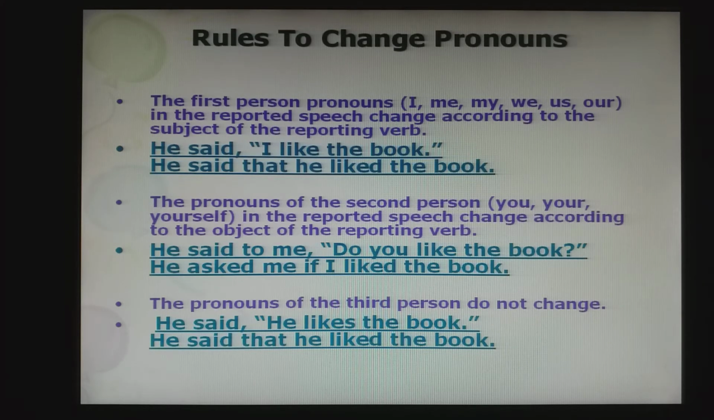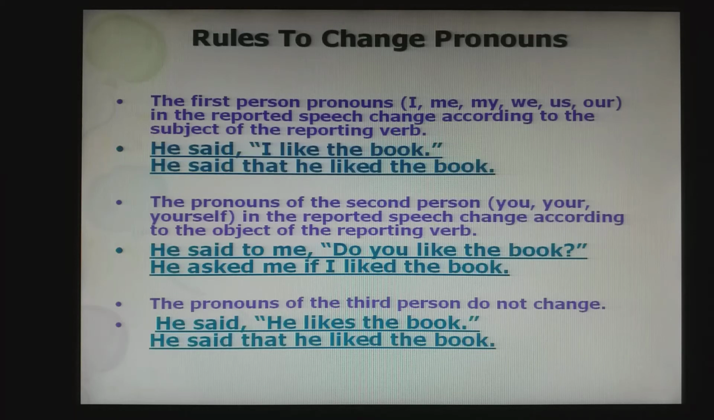The pronouns of the second person in the reported speech change according to the object of the reporting verb. So, the pronoun of the second person inside the quotation is you. Okay? It changes according to the object which is outside the quotation. It changes according to me. Understood? He said to me, "Do you like the book?" So, he is asking about me. So, he asked me if I liked the book.